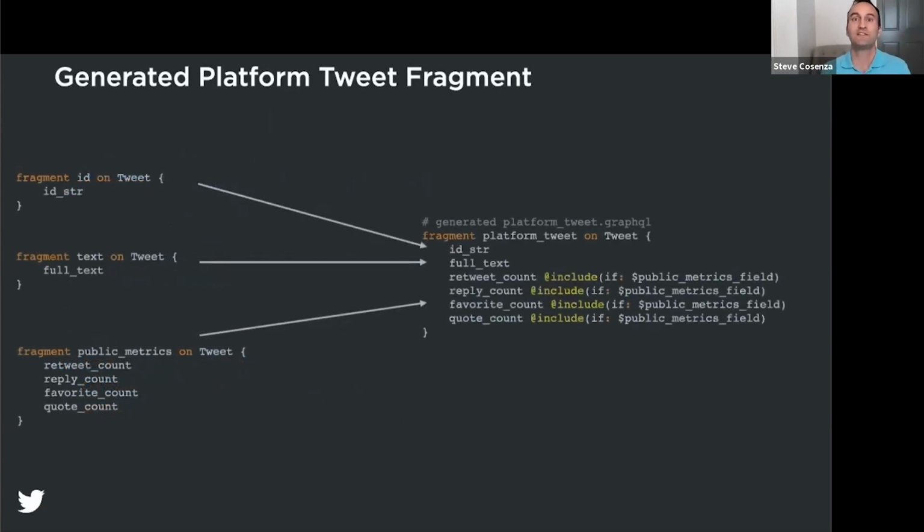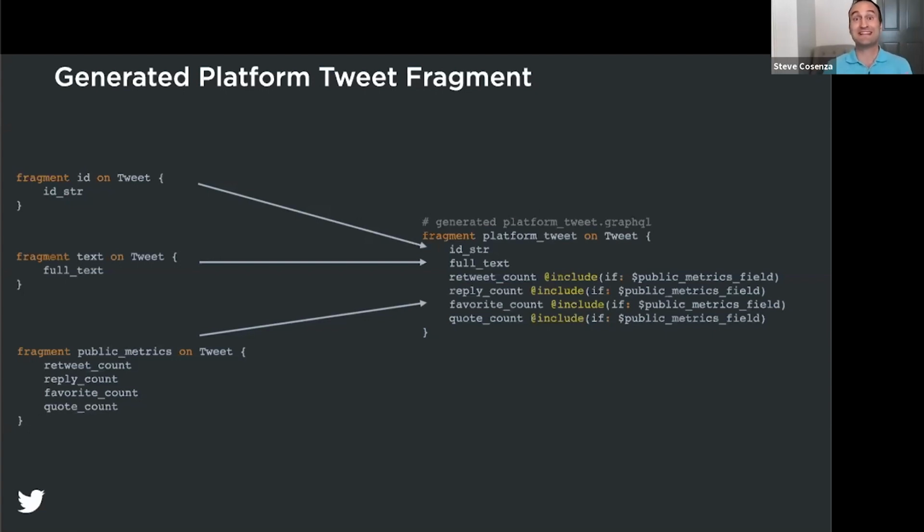Now, since this new field is optional, we'll only want to query for it when an API customer actually requests it. To do this, let's take a look at how the platform generates the tweet fragment. As you can see on the right, our API platform adds a GraphQL include directive on every part of the query associated with an optional field.